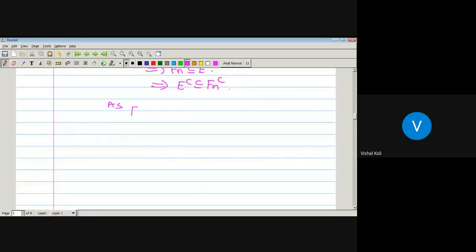Now, as Fn is equal to union over i running from 1 to n Ei, and we know that curly B is closed under finite union, it means a finite union of measurable sets is a measurable set, and Fn is a finite union of measurable sets, which implies Fn is a measurable set. As Fn is a measurable set, by the definition of measurable set, for any set capital A, we can write the outer measure of A as outer measure of A intersection Fn plus outer measure of A intersection Fn complement.